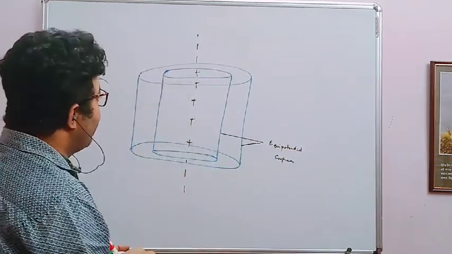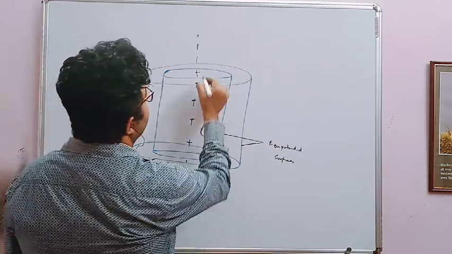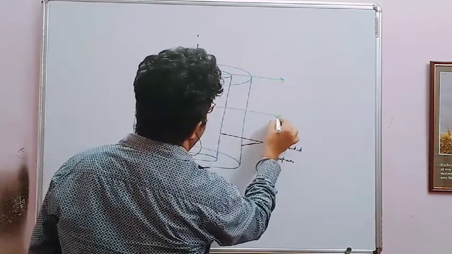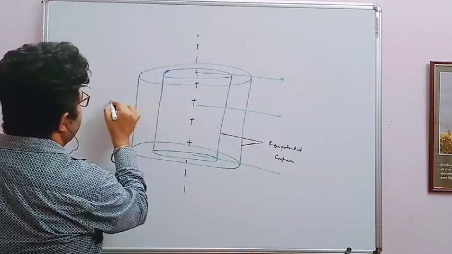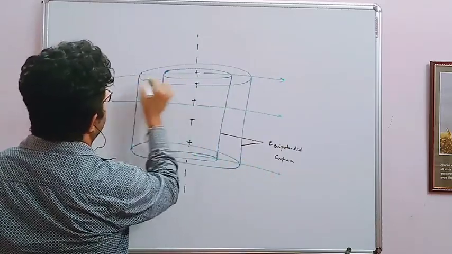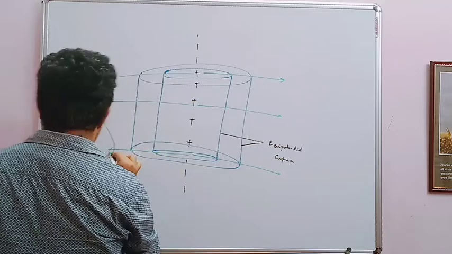Now, electric field is normal to the equipotential surface. So this one is the electric field. See, normal to the equipotential surface. This one is the second one.